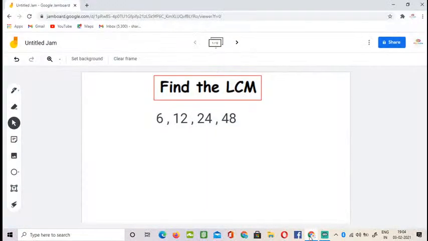So I will share my screen. Today we are going to do it in the Jamboard, the LCM tricks. The first four questions are the LCM tricks I'm going to show, and the rest of the questions are the things the teacher taught you in your school studies. So I'll share my screen so that you can see the Jamboard. Hope you can see my screen. If you can, just give a thumbs up in the chat box.